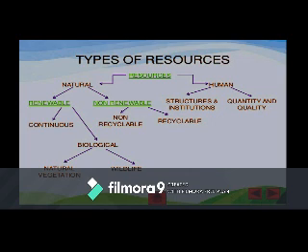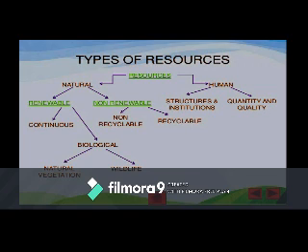Biological can be further divided into natural vegetation and wildlife. In the same way, non-renewable resources can also be subdivided. These are recyclable, meaning those can be recycled, and another one is non-recyclable. Those cannot be recycled. Once you use them, no recycle option will be there.